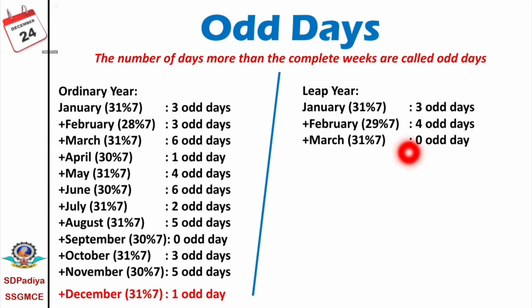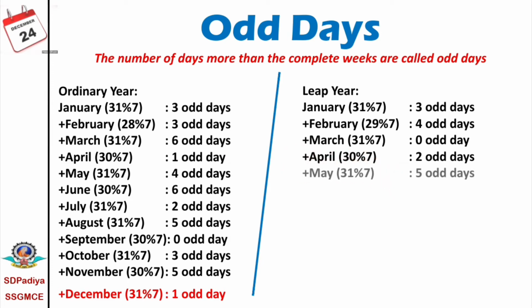7 means 0 odd days. For April, there is 1 odd day, and in a leap year, there are 2 odd days. For May, in an ordinary year, there are 4 odd days, and then there are 5 odd days in a leap year.